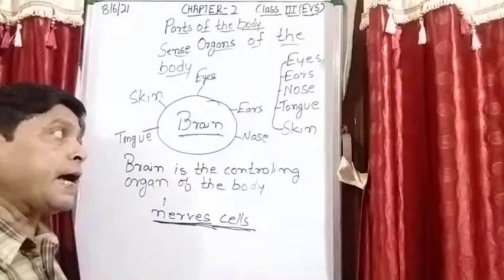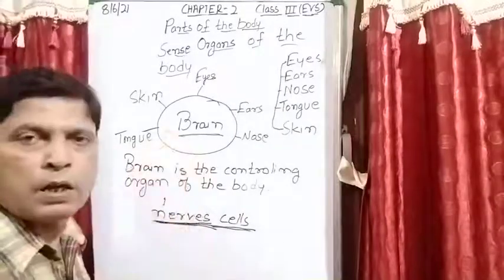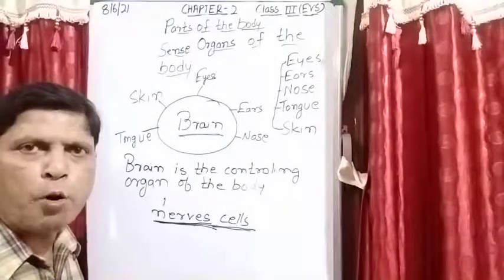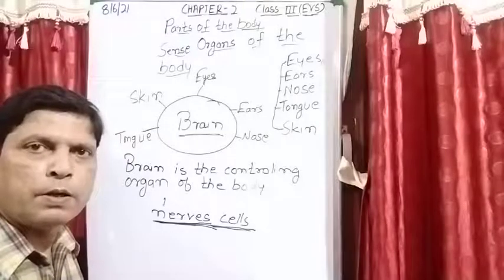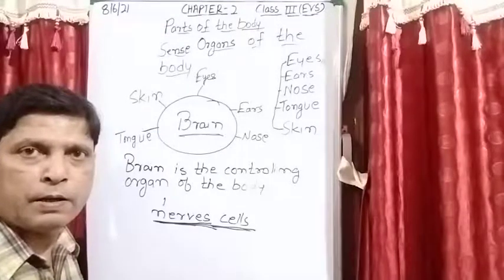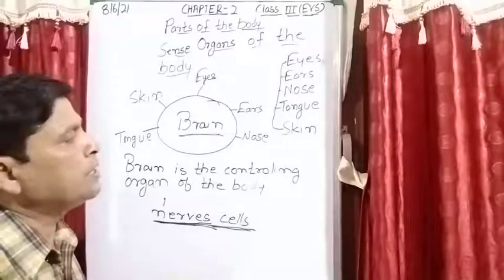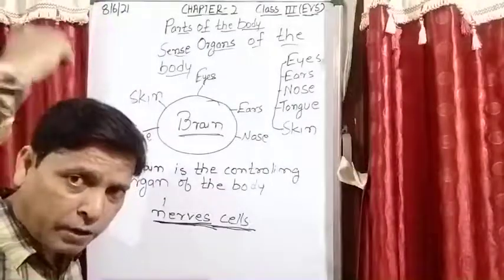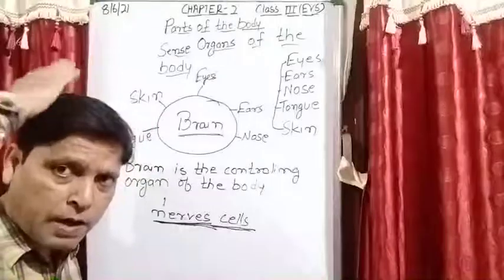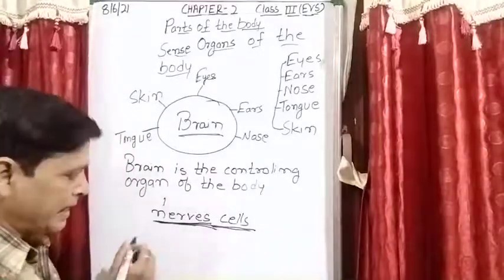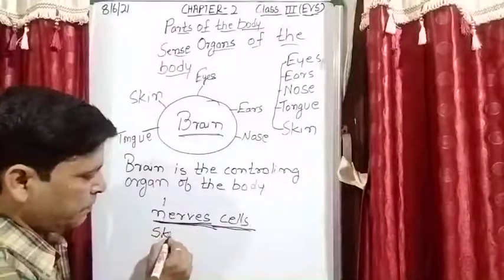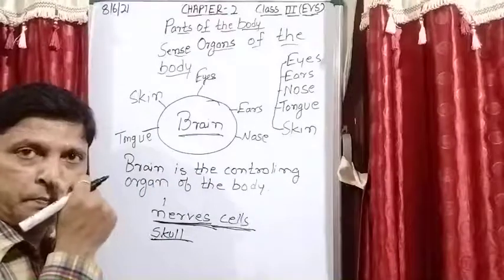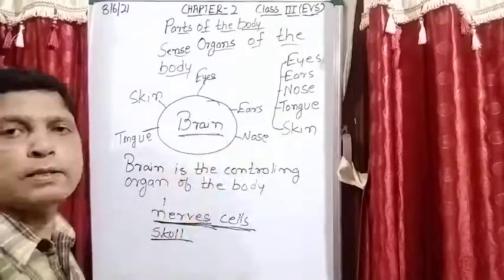And one important thing is that our brain is a very soft organ, a delicate organ, बहुत ही soft है. ठीक है, डैमेज हो सकता है. That is the reason the brain is inside the skull. ये जो हमारा पूरा हेड वाला पोर्शन है, this portion is very hard, and this hard portion we say skull, because the brain is protected inside the skull. Is it clear? This hard portion is known as skull.